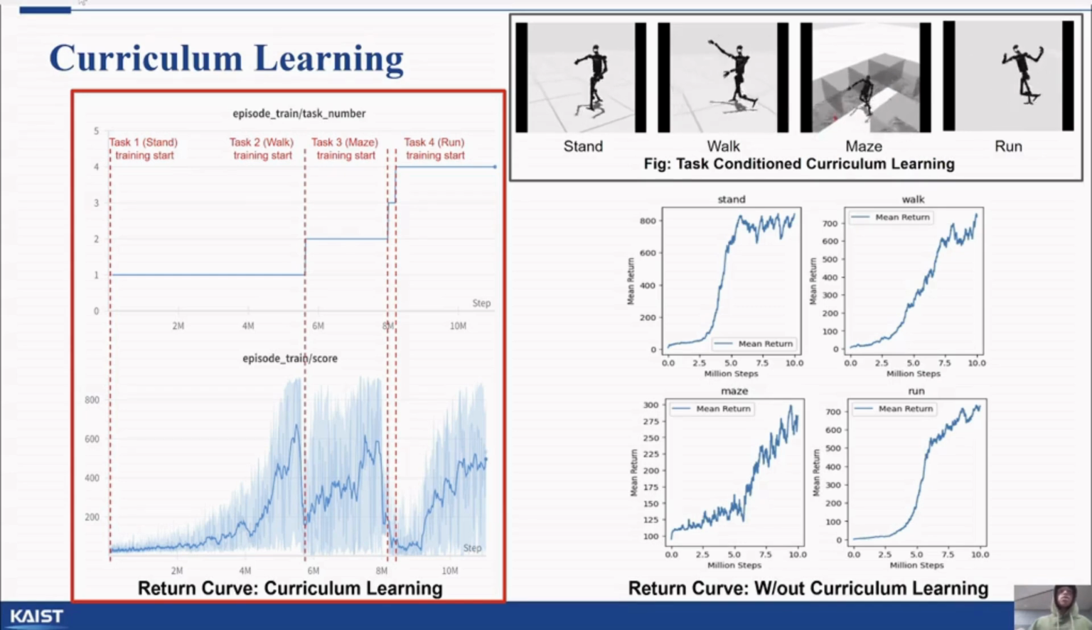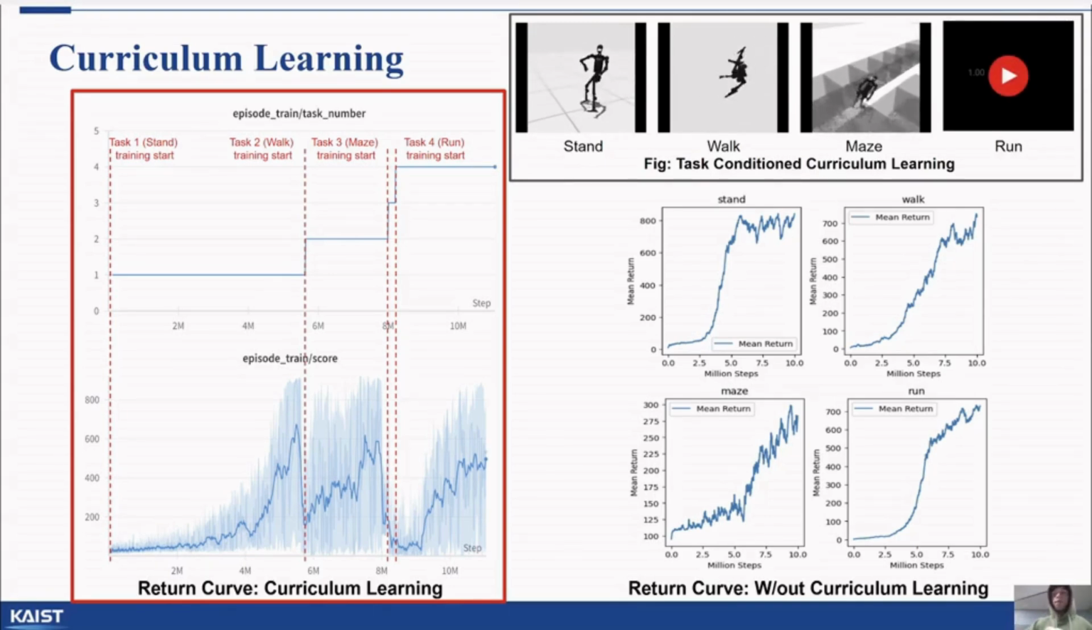steps. In contrast, training these tasks separately without curriculum learning would require approximately 40 million steps, and each of those models could only do that one task. Interestingly, once the robot learns to stand, which takes about 6 million steps, it only requires 2 million additional steps to learn to walk, 200,000 steps to navigate the maze, and 3 million steps to run. This demonstrates the efficiency of leveraging prior task knowledge in curriculum learning.